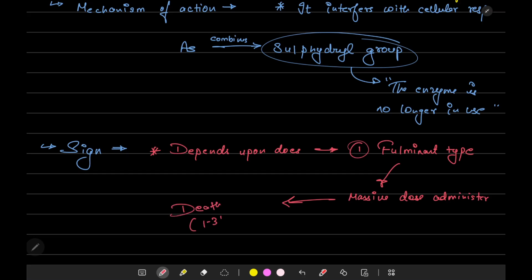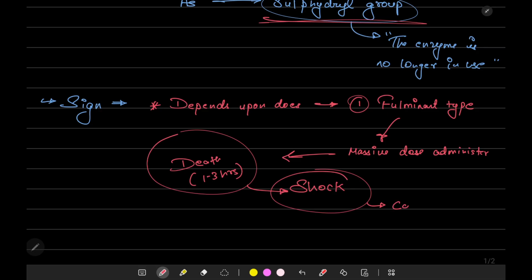In 1 to 3 hours, the person will die due to vascular shock, as arsenic causes increased vascular permeability that can lead to edema, and a massive dose can cause hypovolemic shock, and the person can die within 1 to 3 hours.